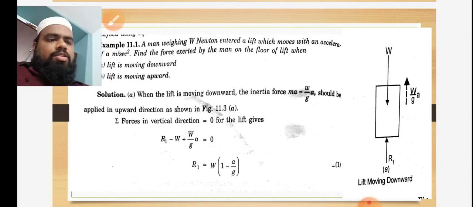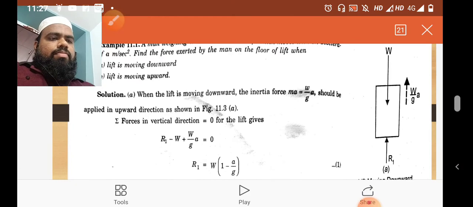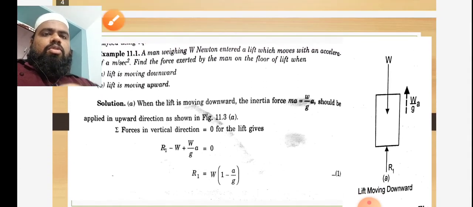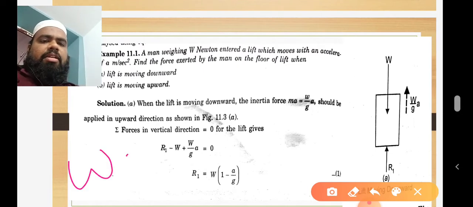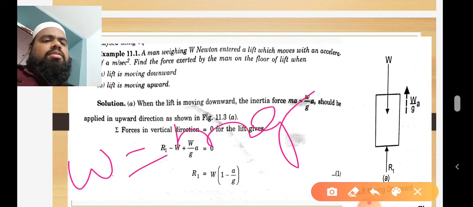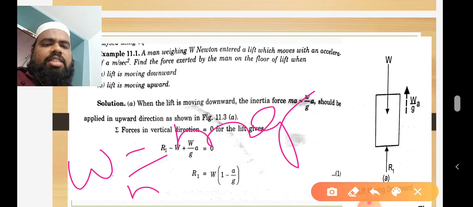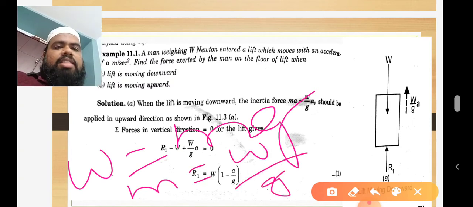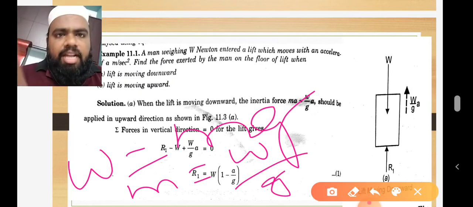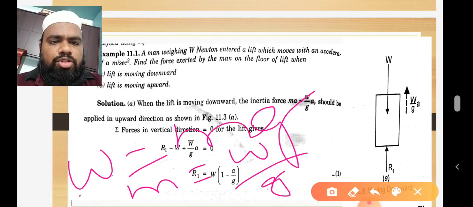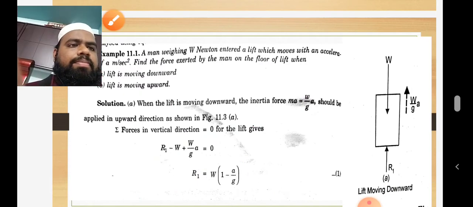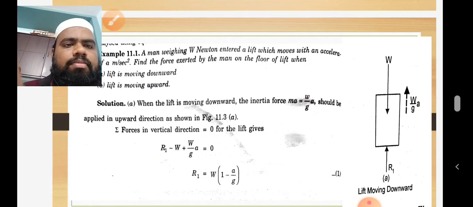W is nothing but mg. Weight W is equal to mass into gravity. So mass is nothing but weight divided by gravity. This equation we should know, this relation, W is equal to mg.